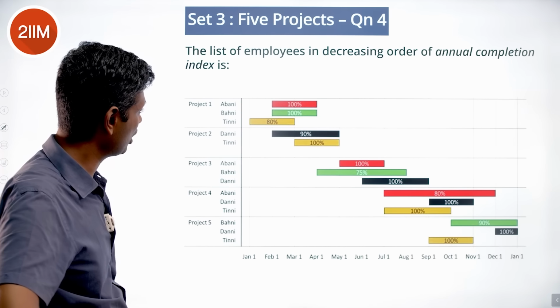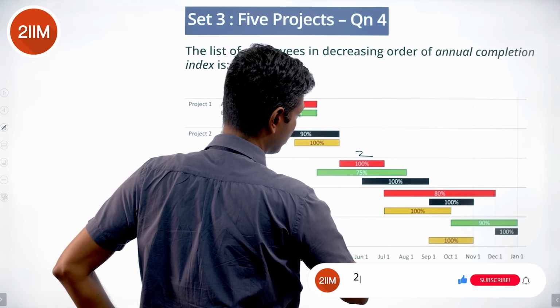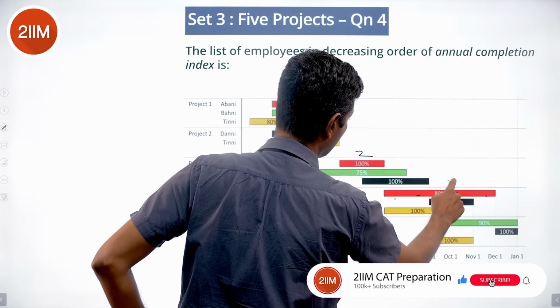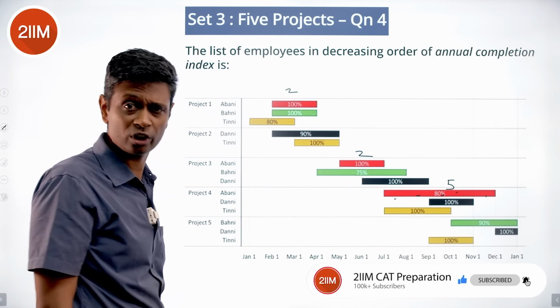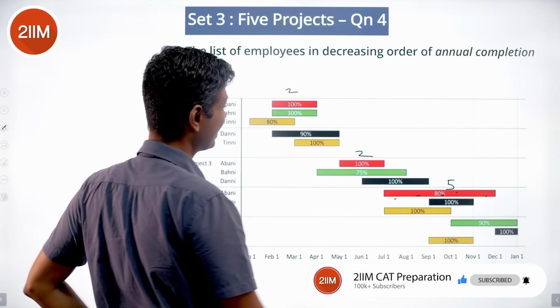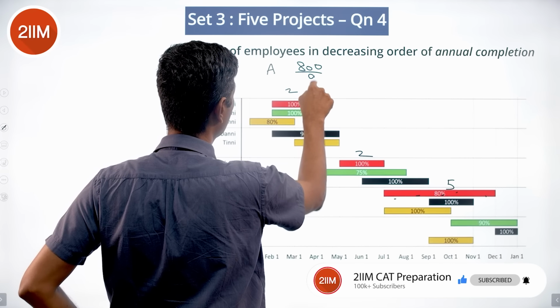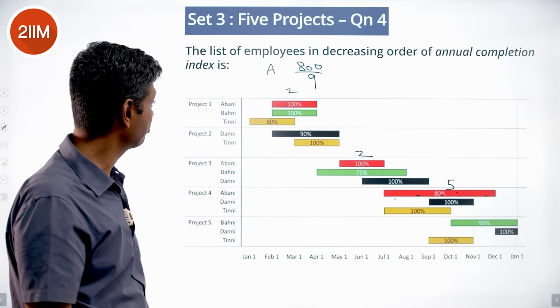Okay, decreasing order. Completion index 2 into 100%, 2 into 100%, 1, 2, 3, 4, 5, 5 into 80%. 5 into 80 is 400. 4 into 100 is 400. 400 plus 400, 800 by 9. So Abani is 800 by 9. Each of them did for 9 months. That is super useful. You should remember that.